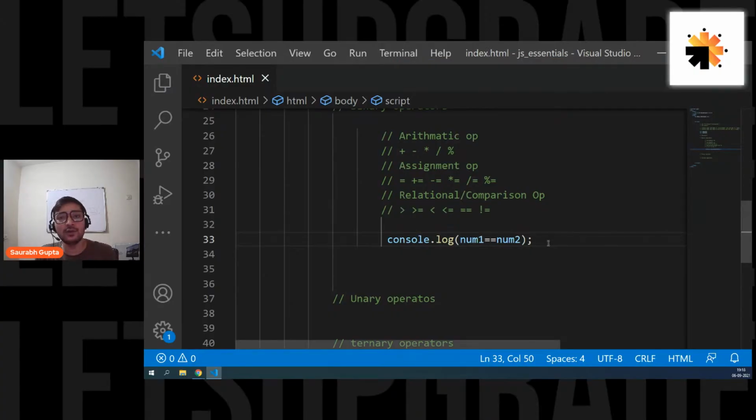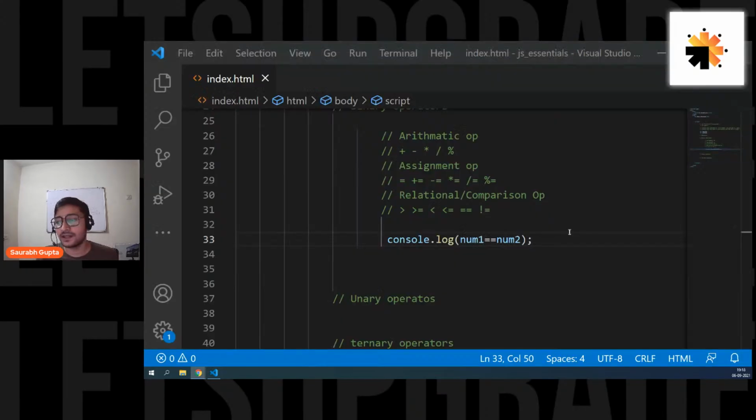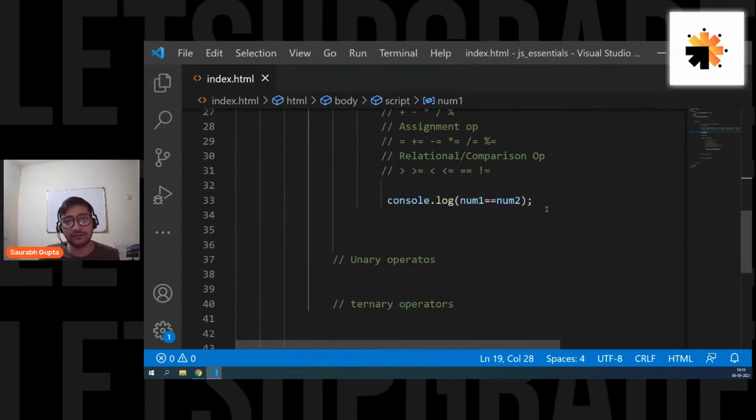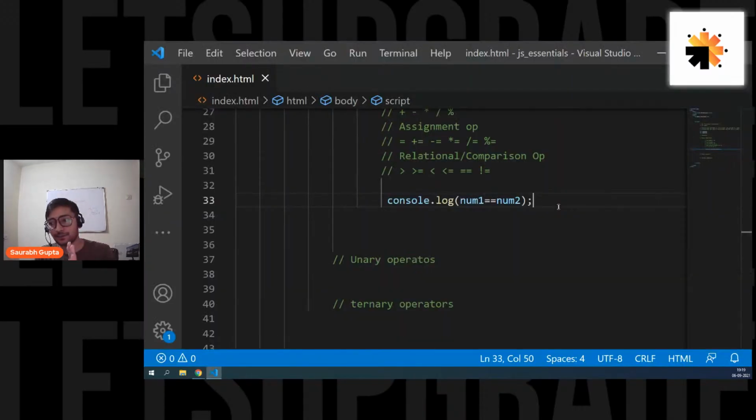And what is equal to equal to? Equal to equal to is simply for equality comparison, to check if both of them are equal. Is that clear? So let's see. In this case, we should get false because 34 is not equal to 45. We get false. If I go here and make them both the same, 45, now I'm checking 45 is equal to 45. Let's see. True. Perfect.